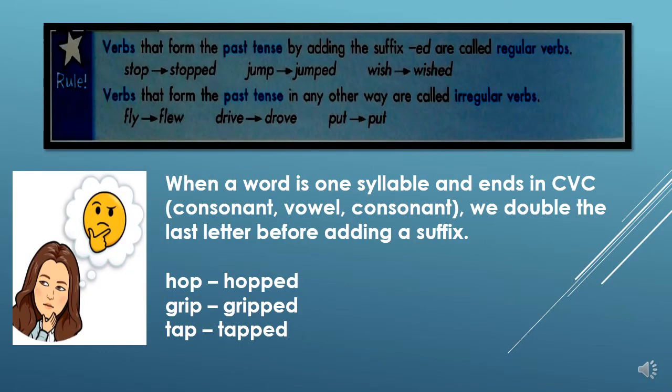Remember, verbs that form the past tense by adding the suffix ed are called regular verbs. For example, stop becomes stopped, jump becomes jumped, and wish becomes wished.